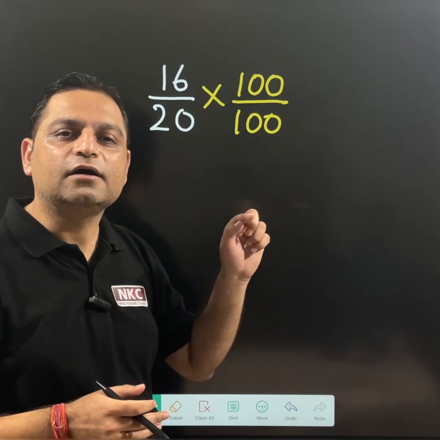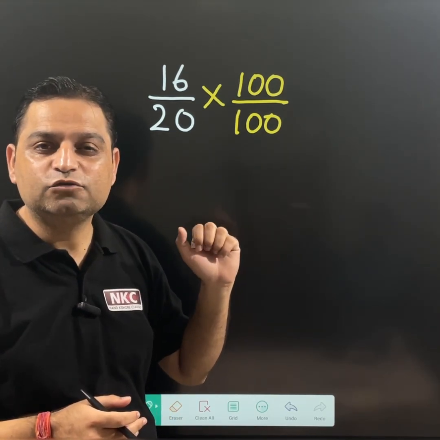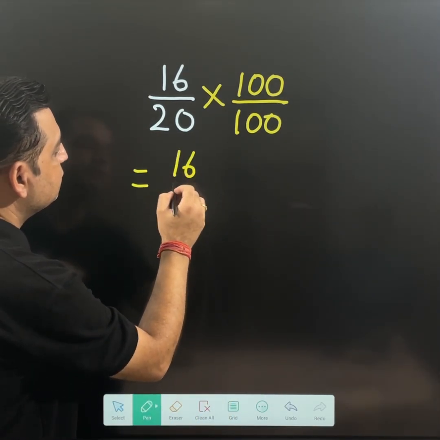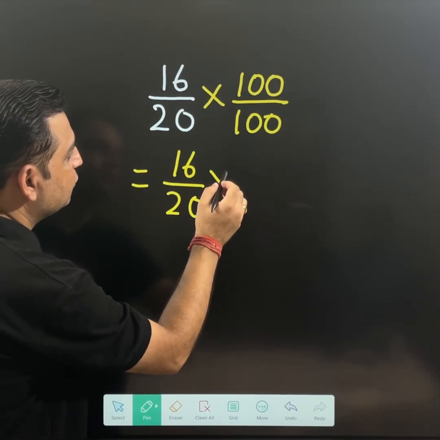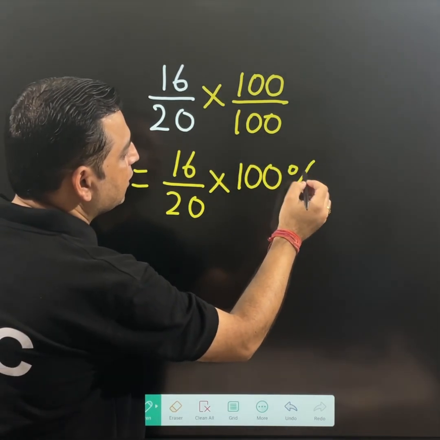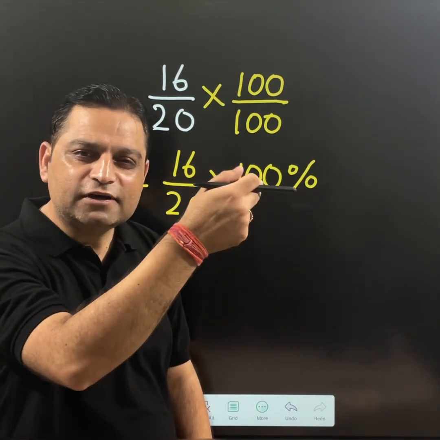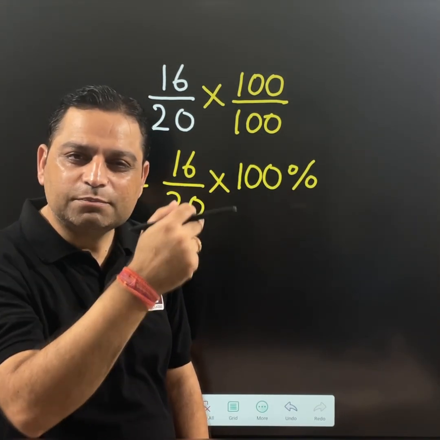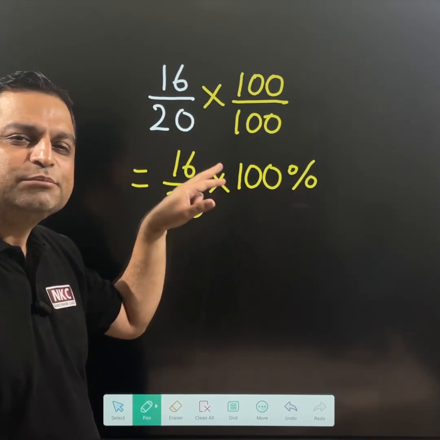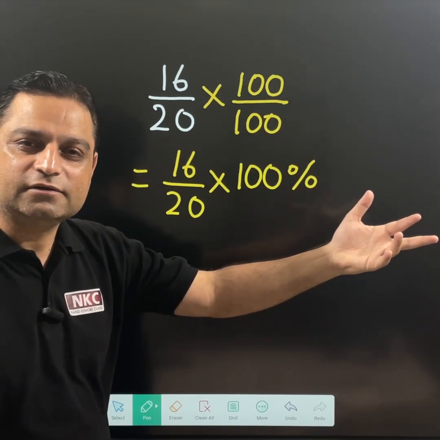Multiply by 100 over 100. 100 over 100 means what? I'm doing the next step. 100 over 100 means you just need to multiply it by 100, and this 100 in the denominator can be written as percent. Do you know 80% was 80 upon 100, 40% was 40 upon 100? That is why we usually multiply a fraction with 100 only to convert it into percent.